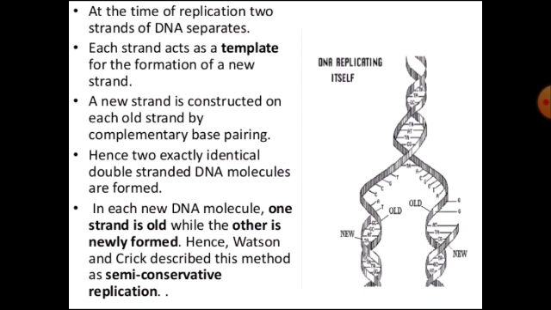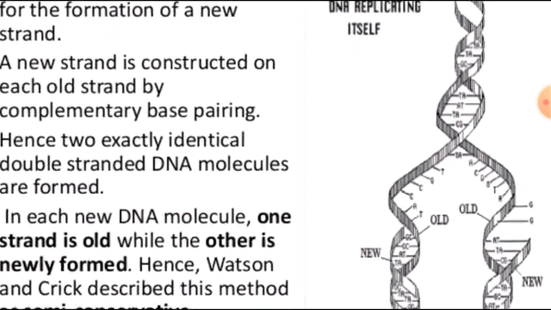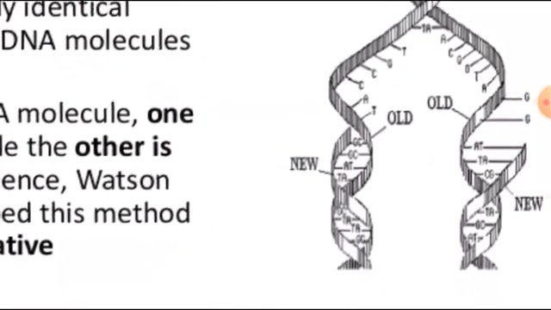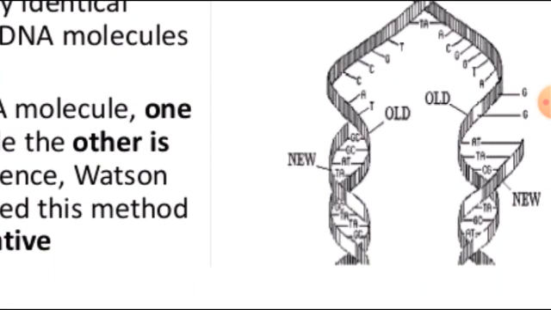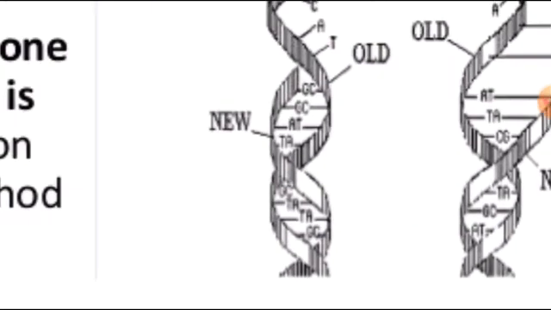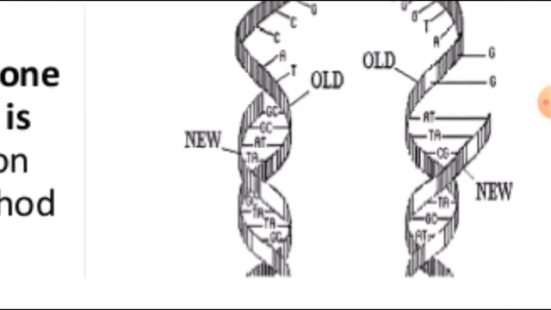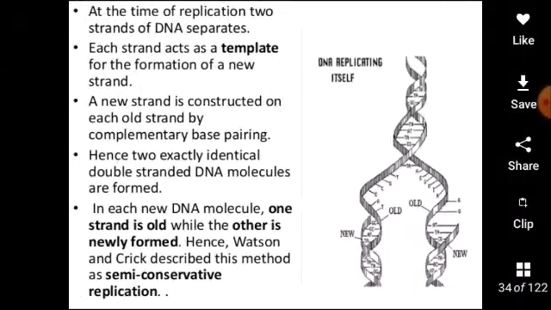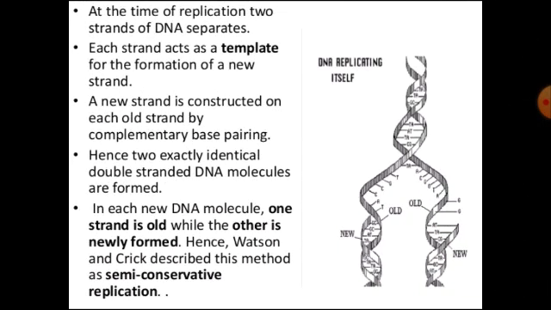How did it happen? The two strands of a DNA molecule separate from each other, and each strand is termed a template, that is the old one, and that is a guide for the formation of a new strand, that is known as the new DNA strand. So this is known as semi-conservative replication by Watson and Crick.